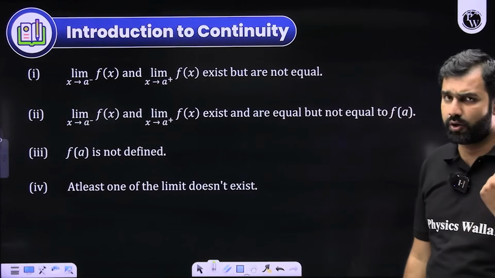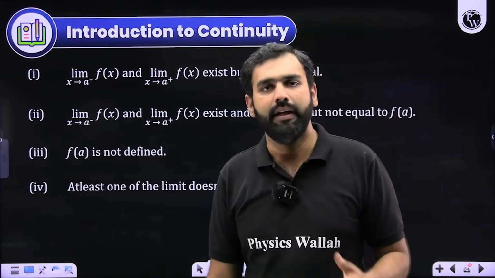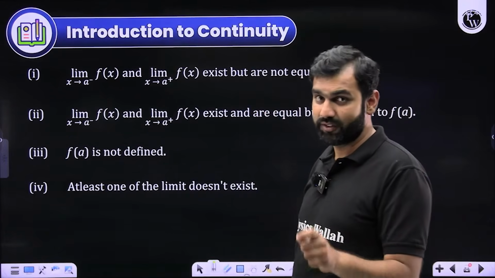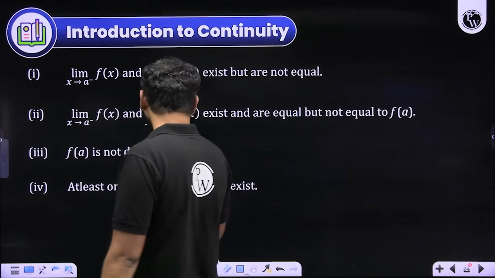It could be same, it could not be same. But what if f of a is not defined? If f of a is not defined, then of course it will again go discontinuous at that point. tan x at pi by 2. Can you not see that example here? At least when the limit doesn't exist.